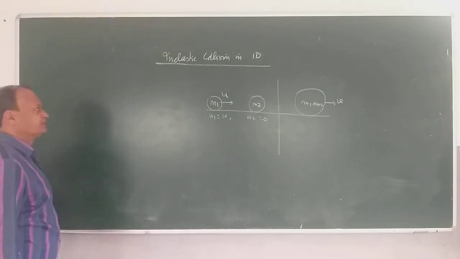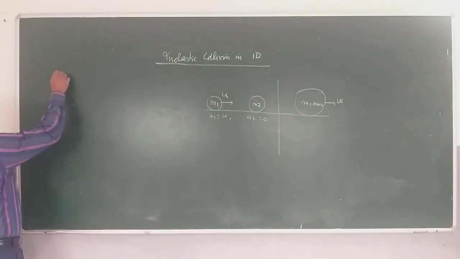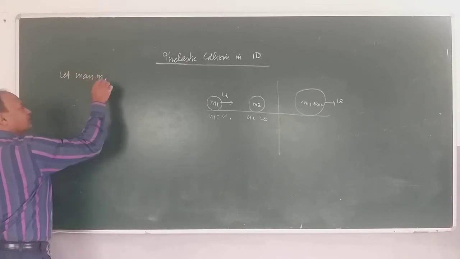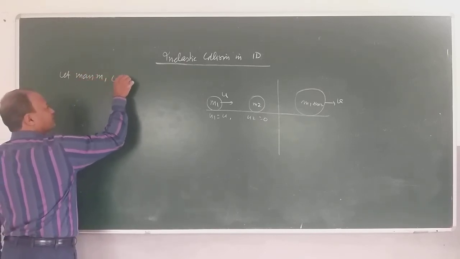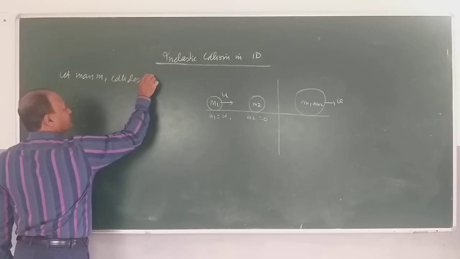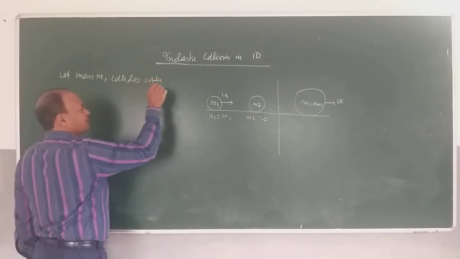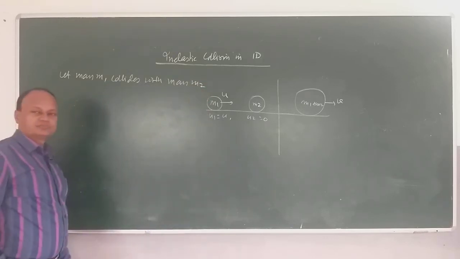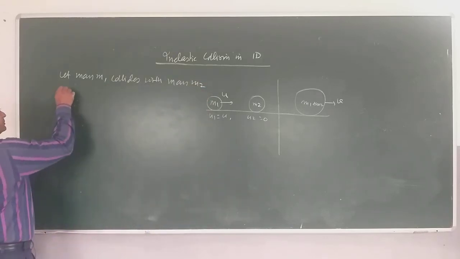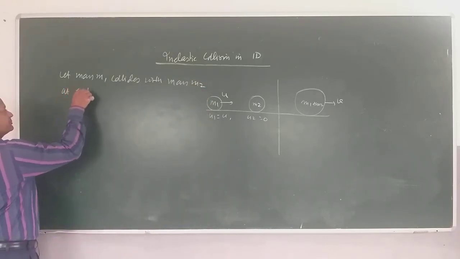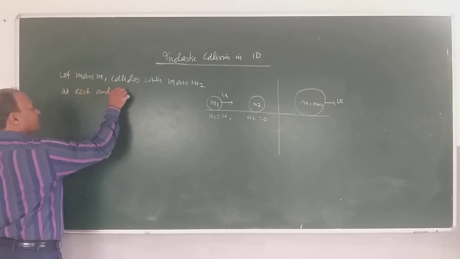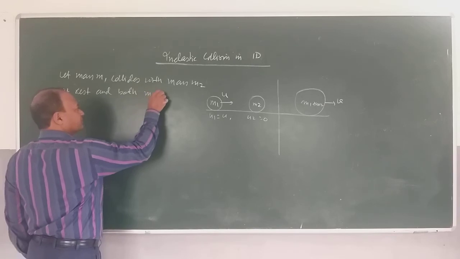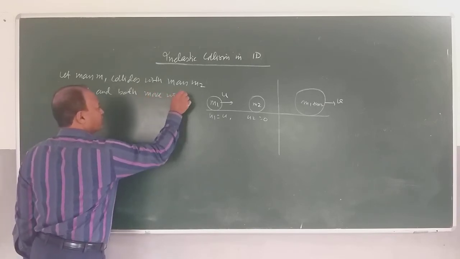So let's see here. Let mass m1 collide with mass m2 at rest, and both move with common velocity.